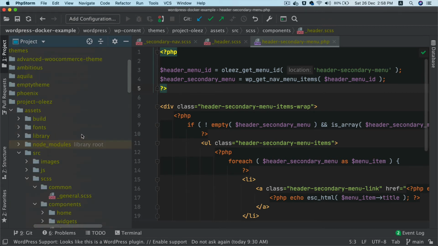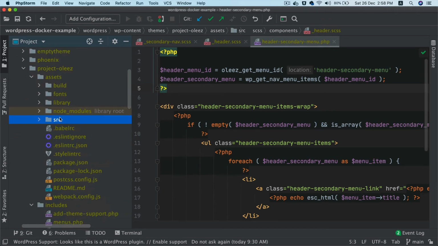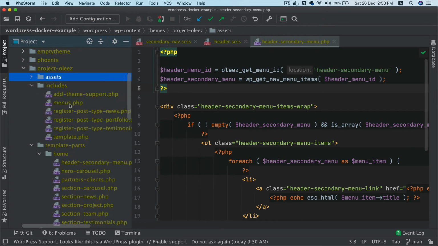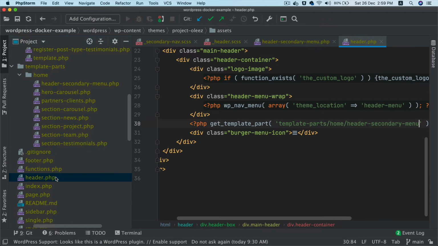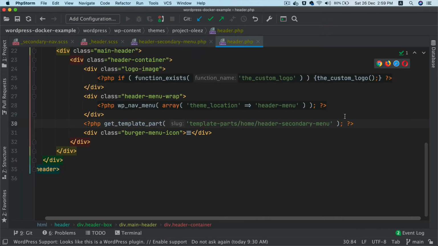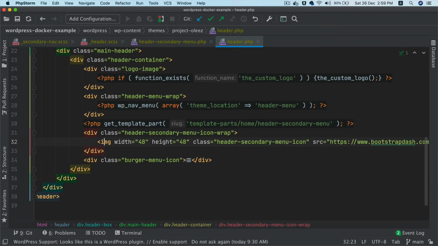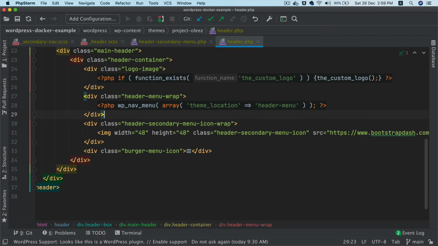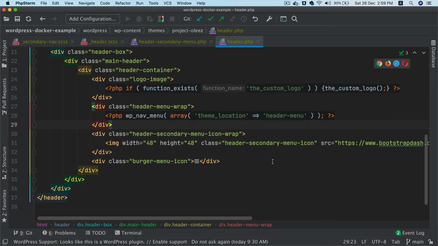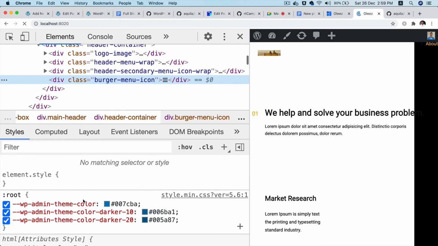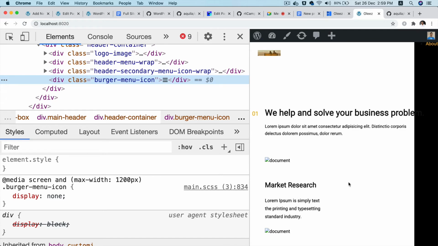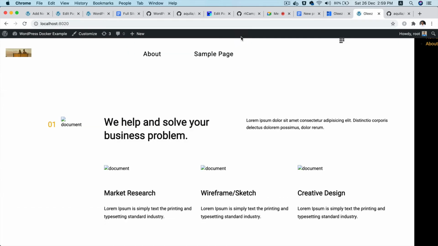So if you go back to includes and go to header.php, I'm going to paste this here, but I'm going to move this out of the main header. So I'm going to put that down at the bottom. Let's see how that goes. Okay, see, now it is fine. It was not going out of its container for some reason, but now it is.